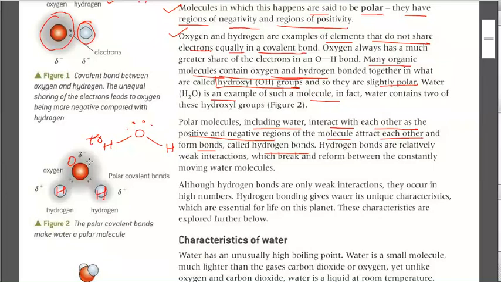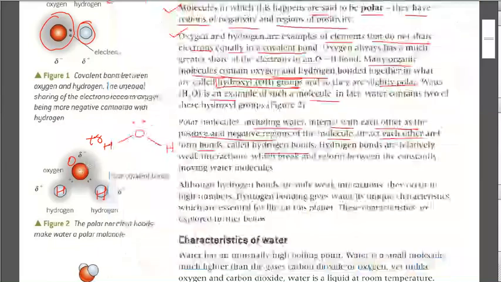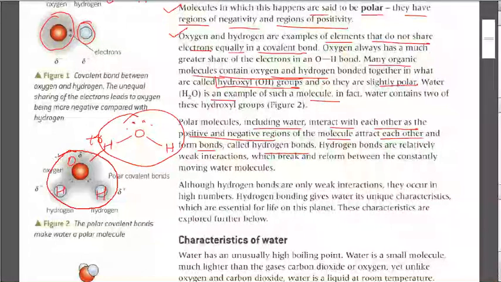Now what happens? There is a bond between oxygen and hydrogen of two different molecules. This is one molecule and this is another molecule. These two different molecules are forming a bond between them. This bond, clear? This bond is known as a hydrogen bond.